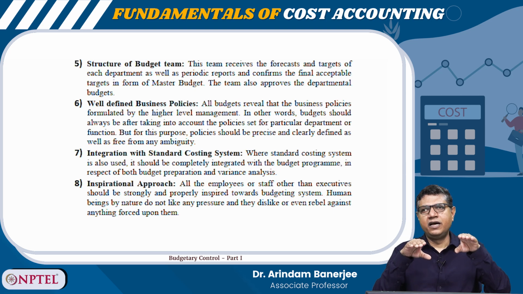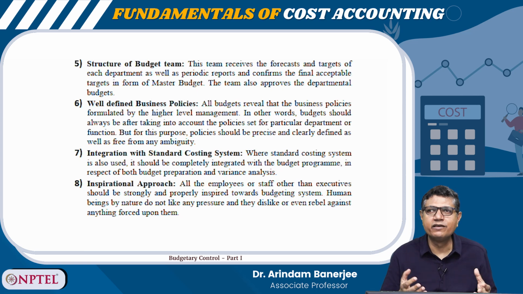If it is deviating from the budget, how much is the deviation? Is the deviation within a manageable limit, or is it beyond that? If it is beyond the manageable limit, then I need to explore what the reason is. Why is it deviating so much?